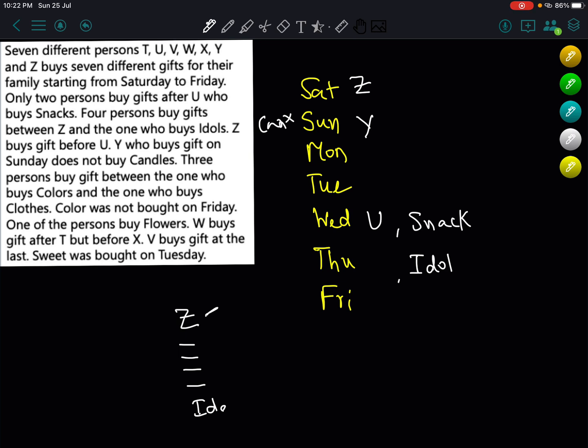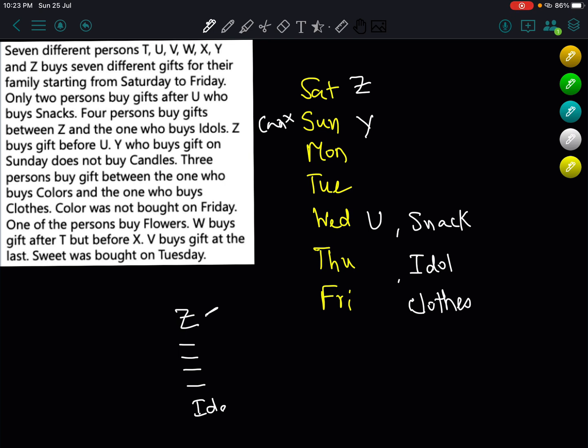Okay. So now next data. 3 persons buy gifts between the one who buys color and the one who buys clothes. Color was not bought on Friday. So clothes will be bought on Friday.